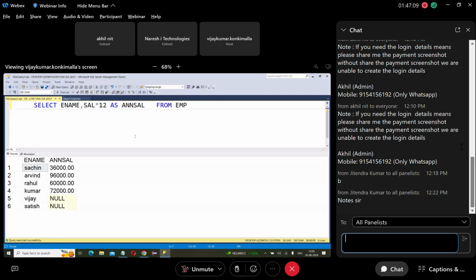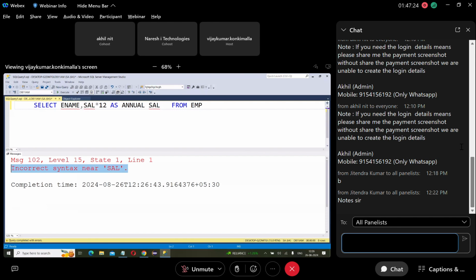But I don't want to show ANN SAL. I want to show annual salary, with a space: annual sal. But if you write like this, then it gives an error. Why? Because space is not allowed. This name contains a space, and space is not allowed in names.